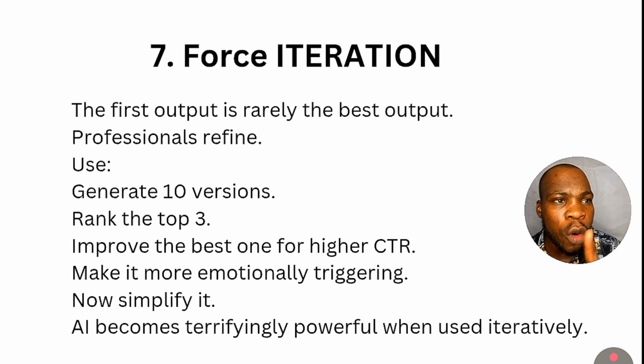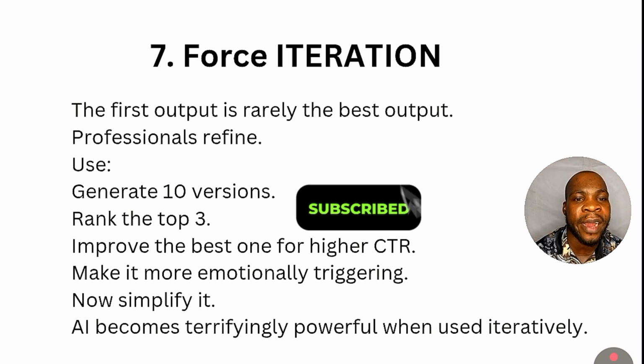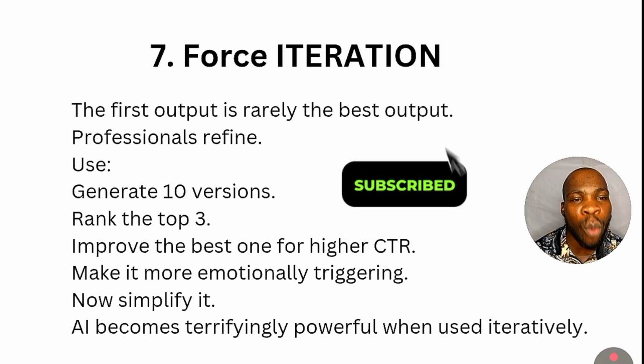Okay, the final one on our list is force iteration. So this output is really the best output. You can use: generate 10 versions. Out of those 10 versions, rank the top 3. Improve the best one for higher CTR. Make it more of an emotional trigger. Now simplify it. AI becomes terrifyingly powerful when used iteratively. So this is basically what you are going to do.